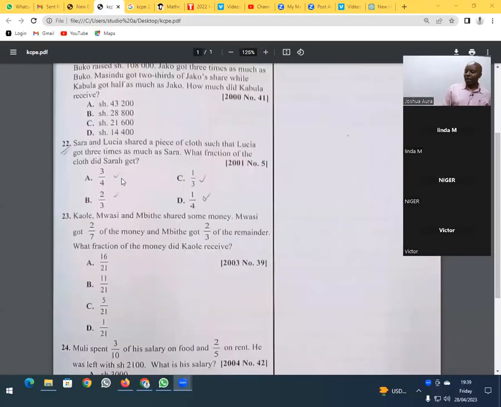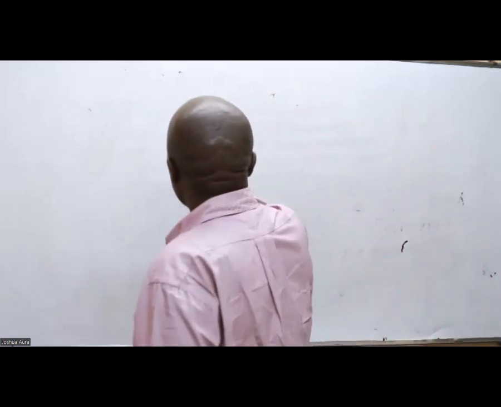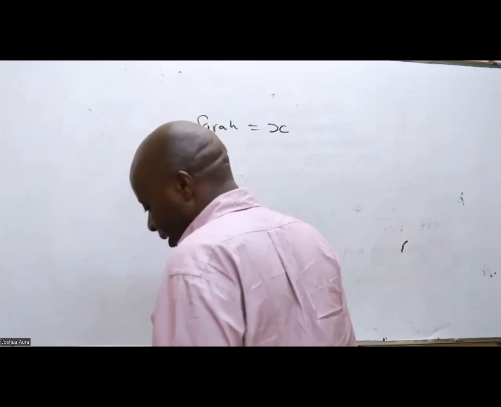So we are told expressly here, Sarah and Lucia shared a piece of cloth such that Lucia got a bigger chunk of it, 3 times as much as Sarah. Sarah is the one who got the smaller piece of cloth, so I would want the cloth that Sarah got to be X. So Sarah's piece equals X. Sarah got X.